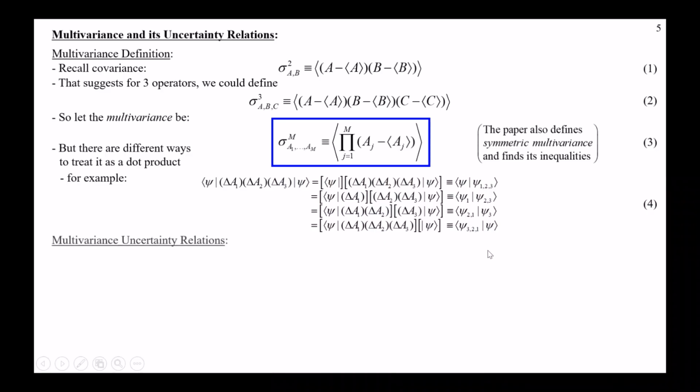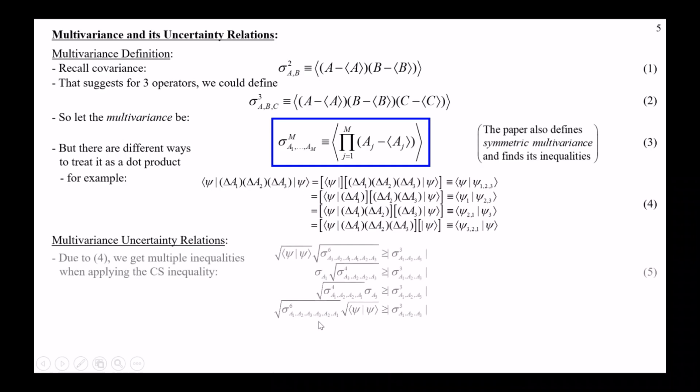Now from this we can get multivariance uncertainty relations because I'm using overlaps to describe the multivariance. We can use something very similar. We can actually use the Cauchy-Schwarz inequality, even though this idea is different than that. Using just the original 2-vector Cauchy-Schwarz inequality, we get the multivariance appearing on the right side, because that's just by definition.